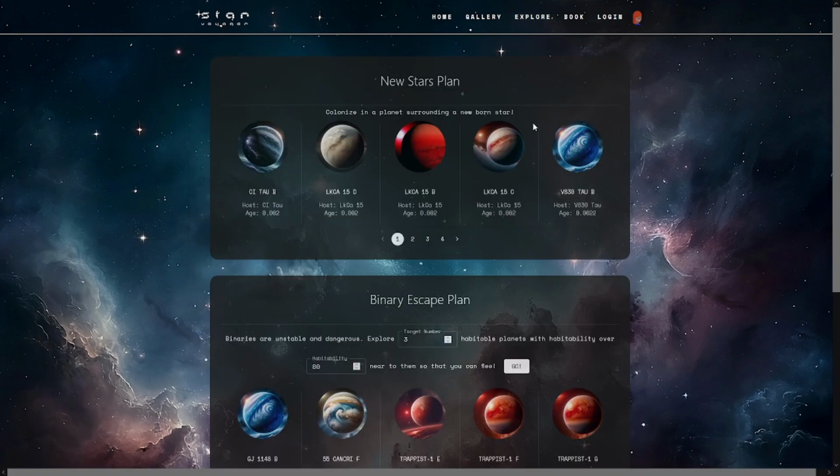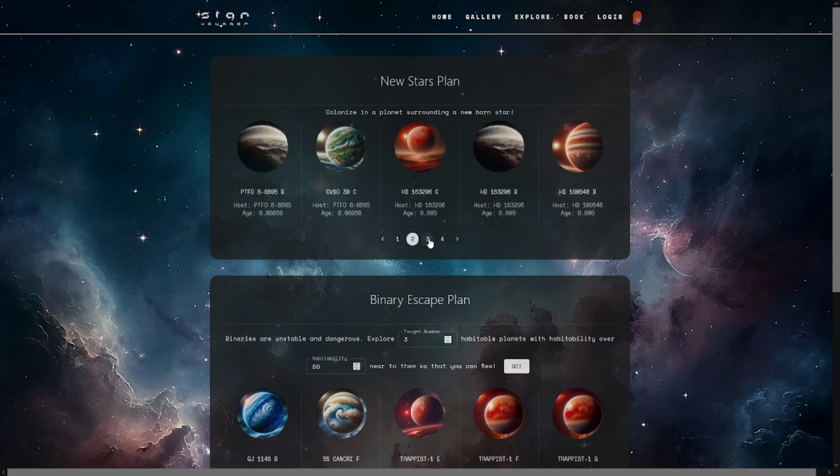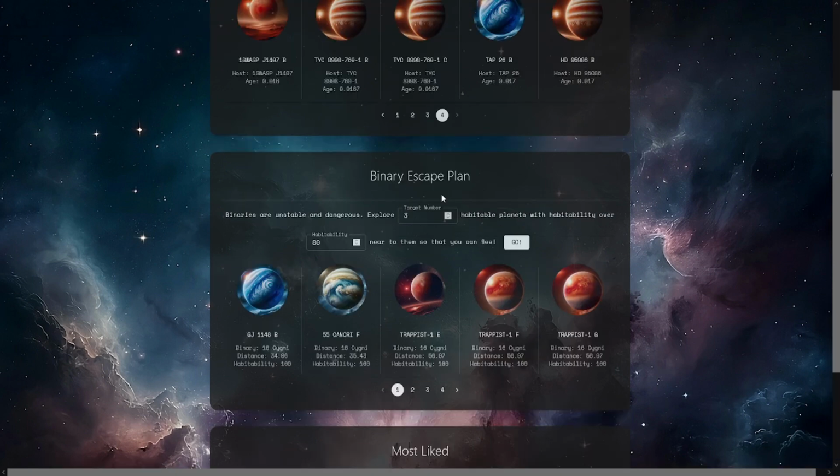For example, the new stars plan, maybe you're interested in some newborn stars and want to go to a planet near it, right? We have a list of 20 stars just like that. Maybe you want to see some really dangerous and unstable situations. For example, binary systems that have more than one star in the same stellar system, which can have a lot of trouble. So if you want to go to one of them, you might want to find a nearby planet that's habitable, meaning that it has a certain distance from its sun so that it has the right temperature and environment for water to exist.